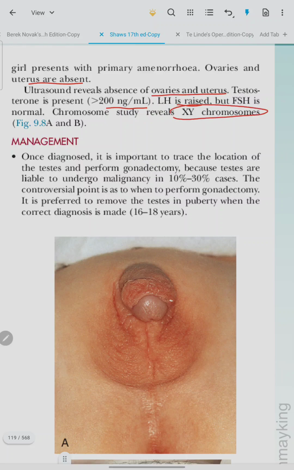Management. Once diagnosed, it is important to trace the location of the testis. Perform gonadectomy because testes are liable to undergo malignancy in 10 to 30% of cases. The controversial point is when to perform the gonadectomy. It is preferred to remove the testis after puberty when the correct diagnosis is made at 16 to 18 years of age.